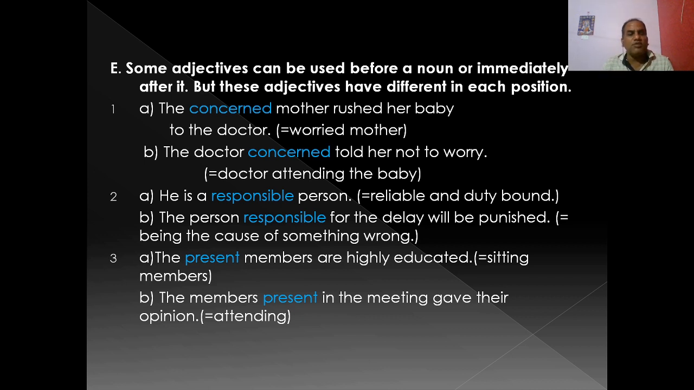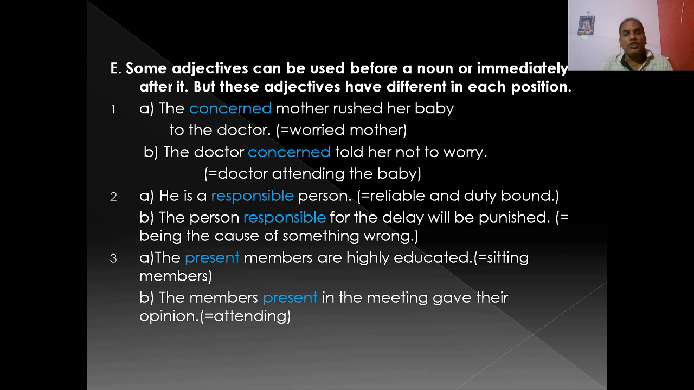Here concerned is in post position. Concerned is the adjective and doctor is the noun it modifies, so it is used immediately after the noun, in post position. But the meaning is different. How? The doctor concerned told her not to worry: the doctor attending the baby, the particular doctor.